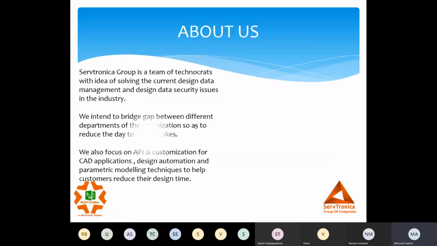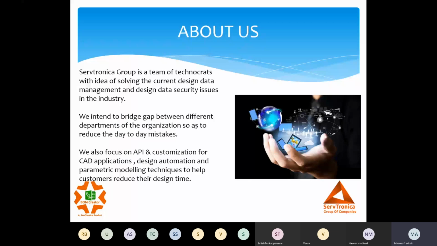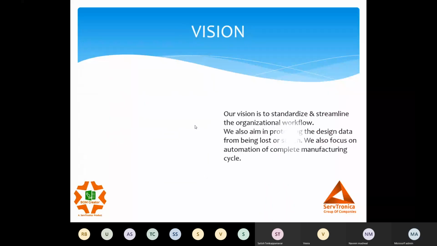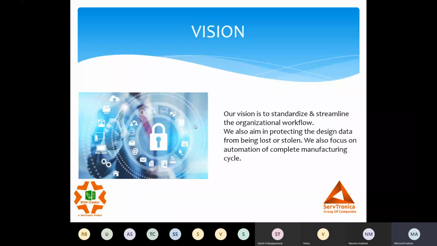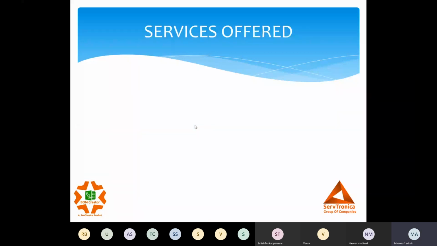About us: we are a firm with the idea of solving design data management issues and data security issues in different manufacturing organizations. We deal with API customization, CAD-based customizations, design automation services, etc. We have a vision of standardizing and streamlining the organization workflow, and we aim to protect design data from being stolen from anywhere. We also focus on the automation of manufacturing.